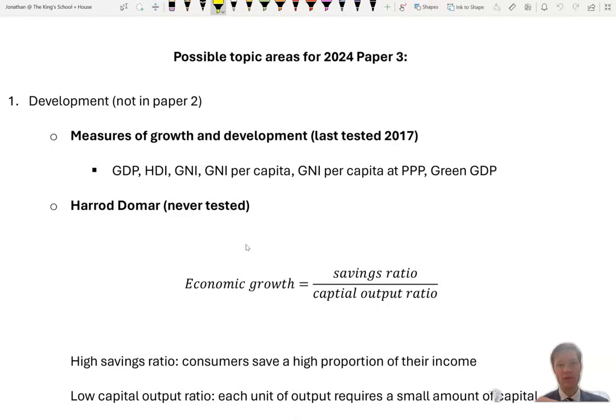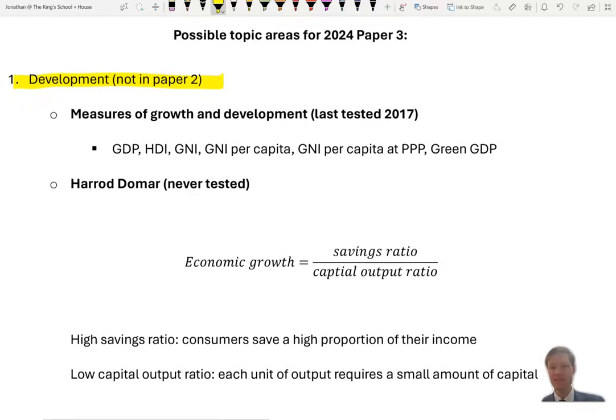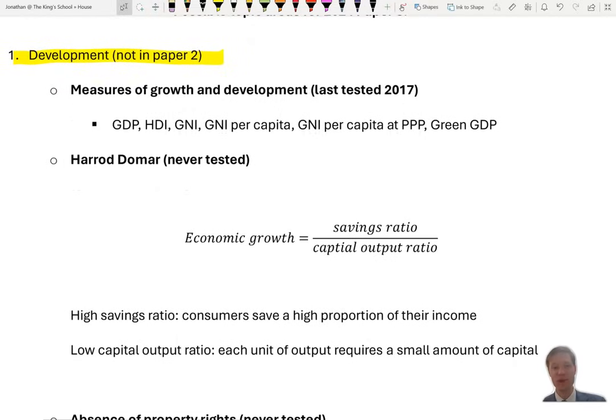So the first thing that certainly comes up is the fact that development hasn't been tested in paper 2 and therefore is very likely. Let's look back at the previous exams over the last few years and look at what hasn't been tested and therefore what's more likely to come up.